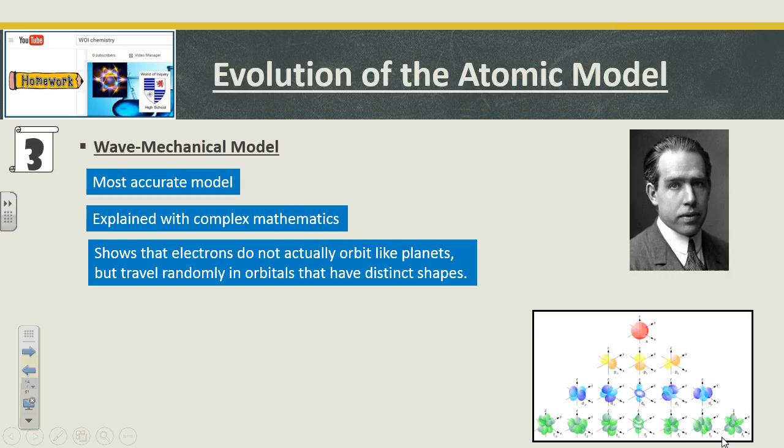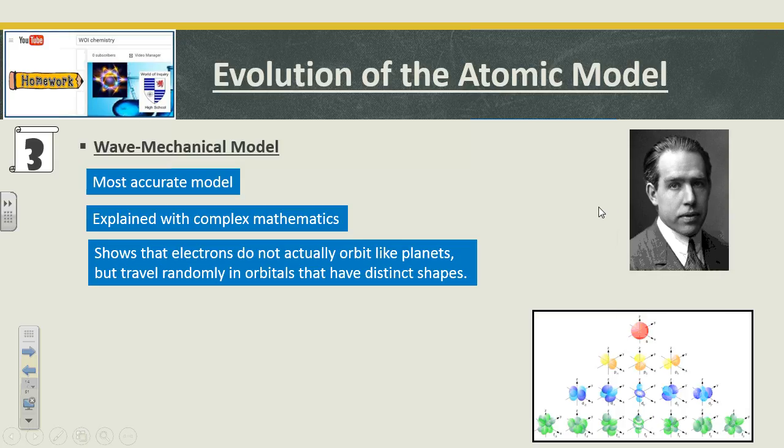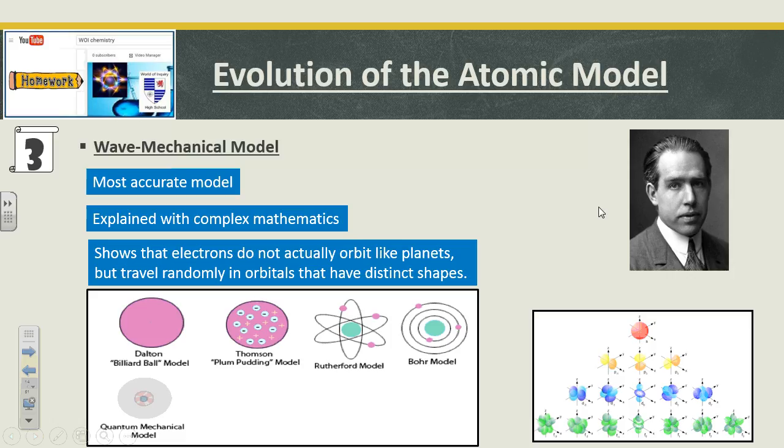It shows that the electrons do not actually orbit like planets, but they actually randomly move around in these orbitals that have these distinct shapes. And they're described by the math. This is where we are at currently. We haven't made any major movements in it. As a matter of fact, we're still trying to find that last little subatomic particle that has been eluding us.